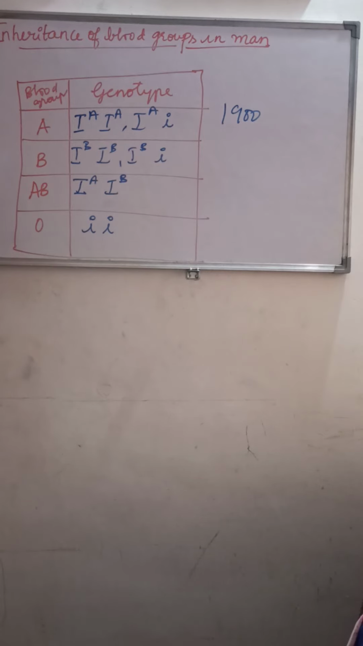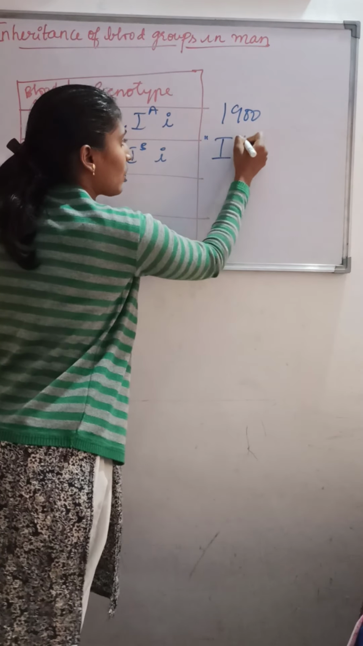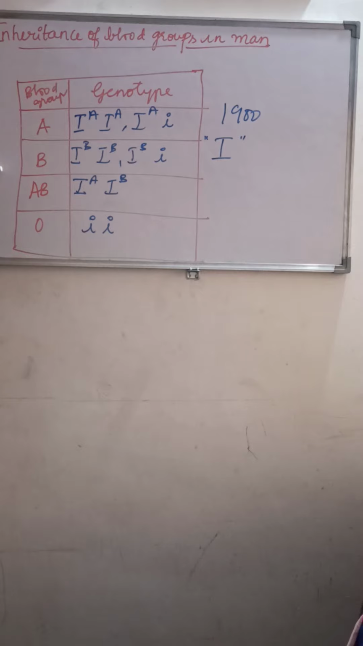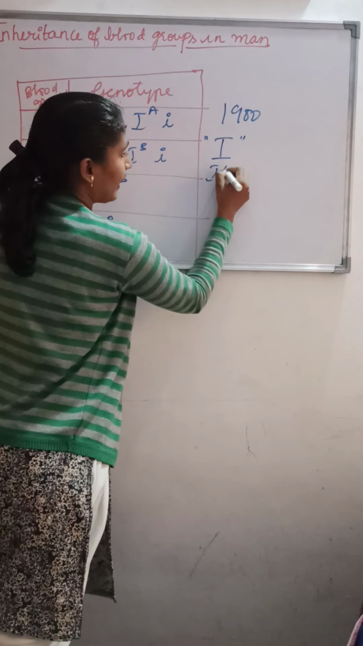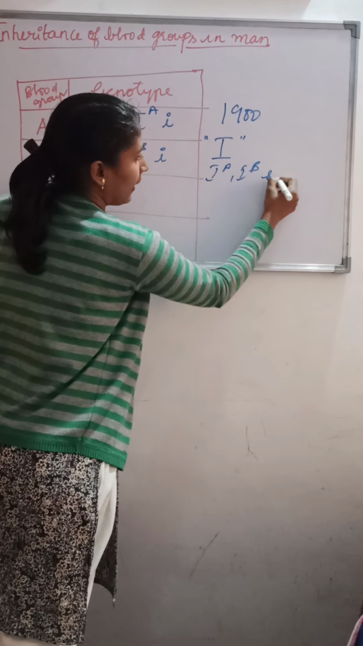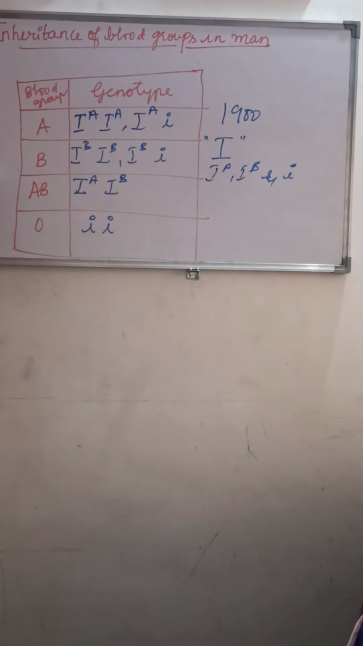Now what will be the genetic basis of blood group? We also studied about the genetic basis. There we use the gene I, which is also called isoagglutinogen, which has three allelic forms, that is IA, IB and small i. So these are the three allelic forms of gene I.